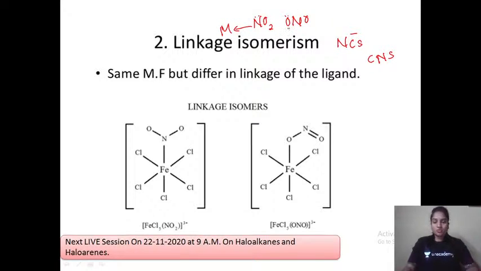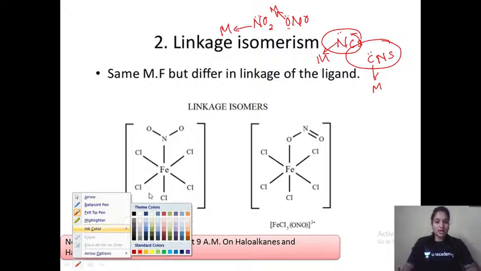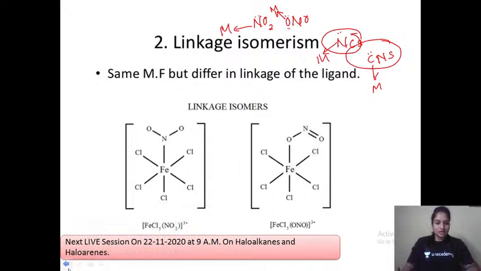Even oxygen has a lone pair of electrons, that can also get attached with the metal. Here carbon has a lone pair of electrons, that can also get attached with the metal. Same ligand, if you see both of them, they're the same, nitrogen, nitrogen, carbon, carbon, sulfur, sulfur, but the attaching atoms are different. That is the meaning of ambidentate.